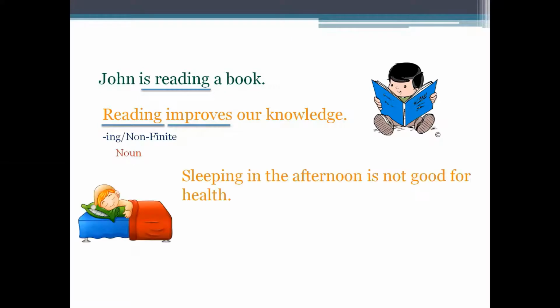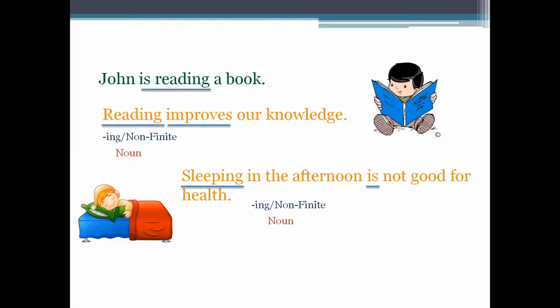Similarly, sleeping in the afternoon is not good for health. In this sentence, the verbs are sleeping and is. Is is a finite verb because it will change according to the number of the subject. But sleeping is the ing form of the verb and it is non-finite because it will not change according to the subject or the tense.